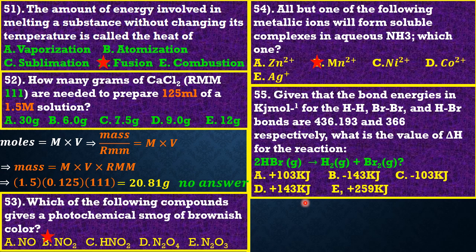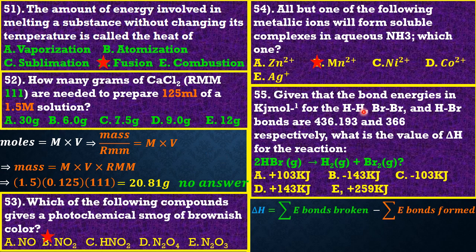This question is so direct. If our goal is to calculate the delta H of this reaction when the bond energies have been given, the delta H is the sum of the bond energies of the compounds whose bonds have been broken minus those whose bonds have been formed.